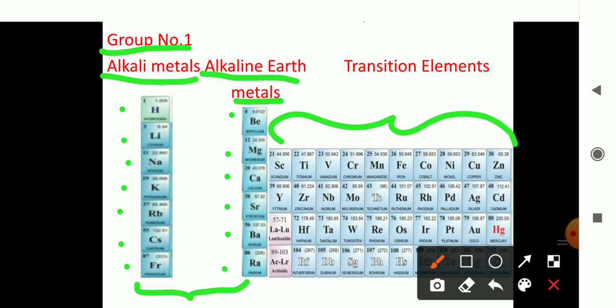Let me tell you some of the element names here. Sc is scandium, Ti is titanium, V is vanadium, chromium, manganese, iron, cobalt, nickel, copper, zinc. But when we need to recognize the elements of a group, we have to learn from top to bottom like this: scandium, yttrium, here lanthanum and actinium will be there. Then titanium, zirconium, hafnium, rutherfordium. Likewise, we have to remember the elements of a group.